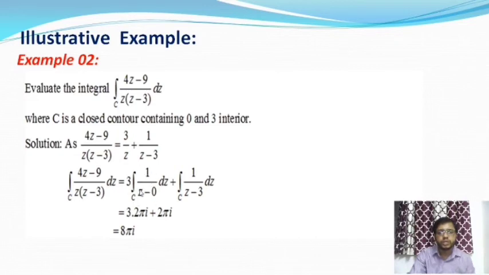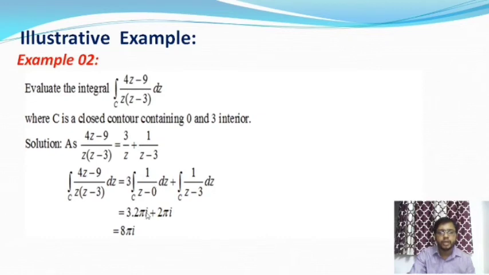So 1/(z − 0), that is 1/z, is not analytic. At the point z = 0 this function is undefined, because 0 lies inside the curve. So from the second consequence of Cauchy's theorem, this integral value is 2πi.